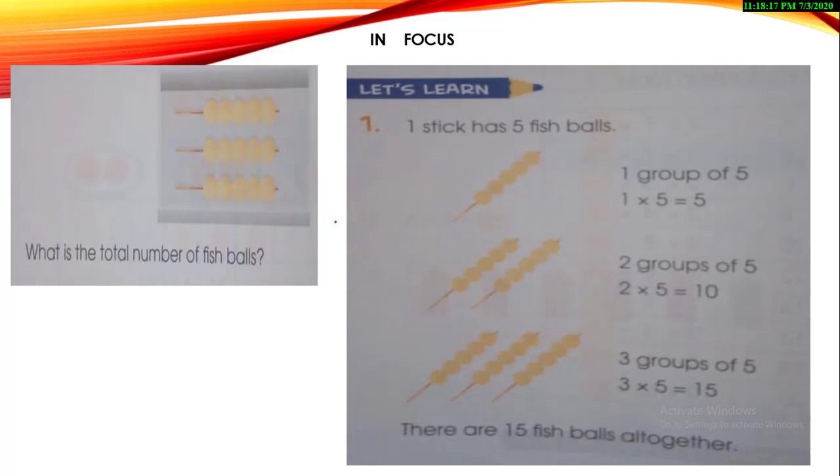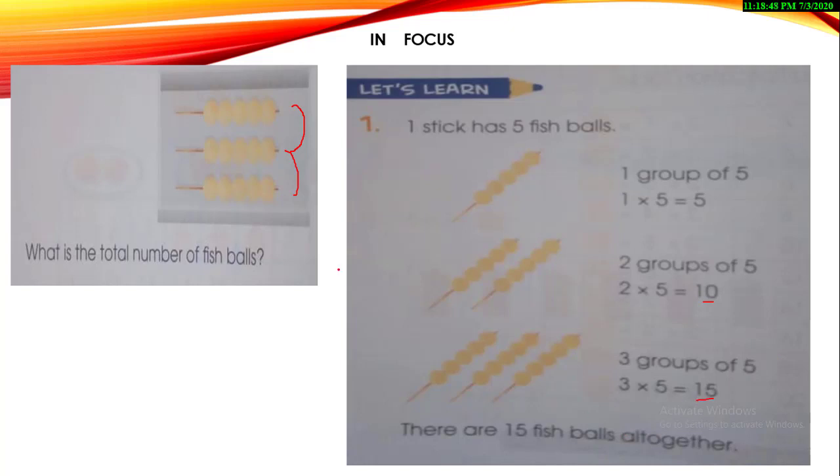If you take one stick, you will say one group of 5. So 1 5 is 5 or 5 1s are 5. In both cases the answer will be the same. Then you jump to the second stick and now we have 2 sixes. So you are counting two groups of 5. So two fives are 10. And now we are going to take a jump to the third one, three groups of 5, and three fives are 15.